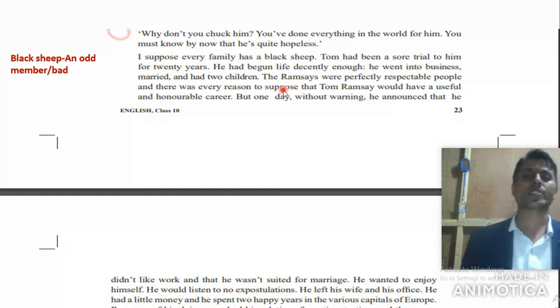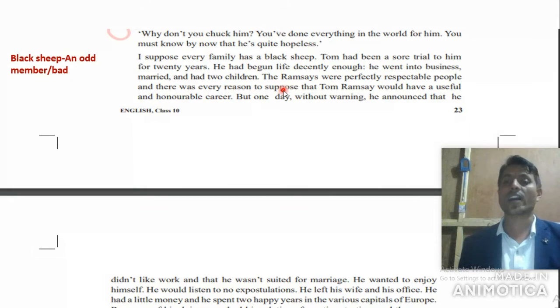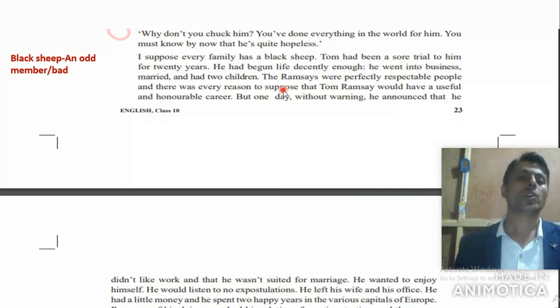Well, now look at the next sentence here. Tom had been a sore trial to him for 20 years, right? It has been for 20 years, so he has been giving trouble to George Ramsay, right? It has been how many years? It has been 20 years. Never forget, right?